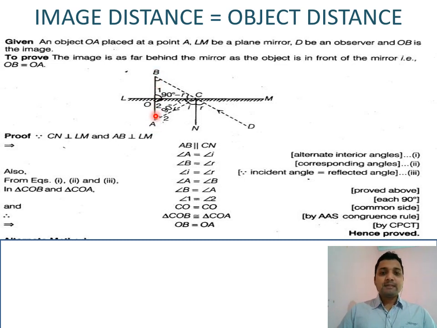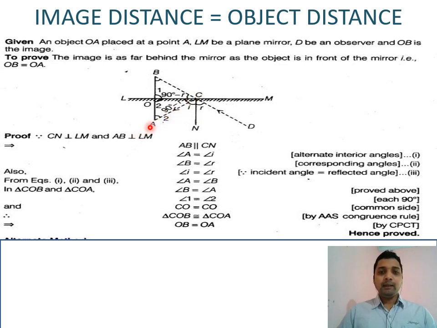Because AB is a straight line and CN is the straight line which is normal, both are parallel to each other. We know that when two lines are parallel and a transversal line crosses them, we will get a set of angles. AB is parallel to CN, with the transversal line AC.